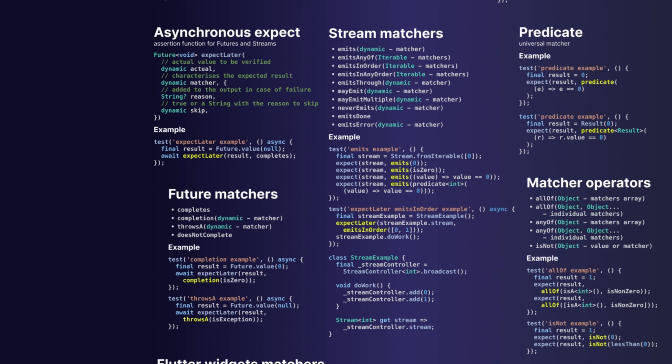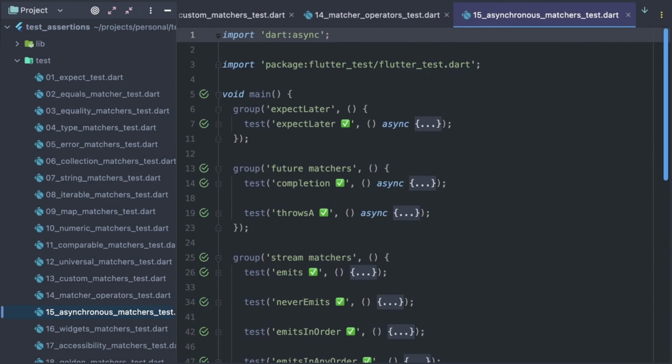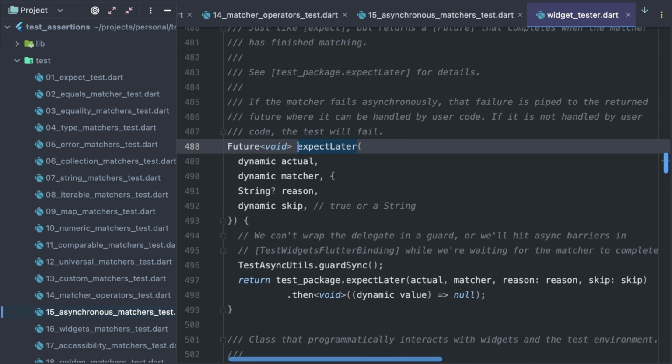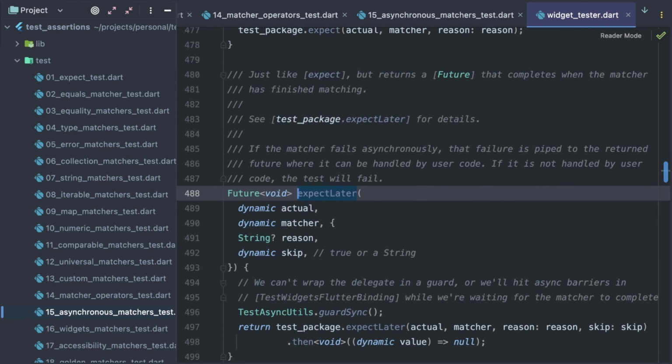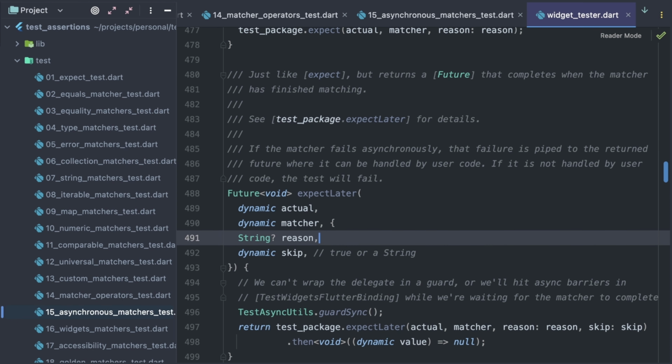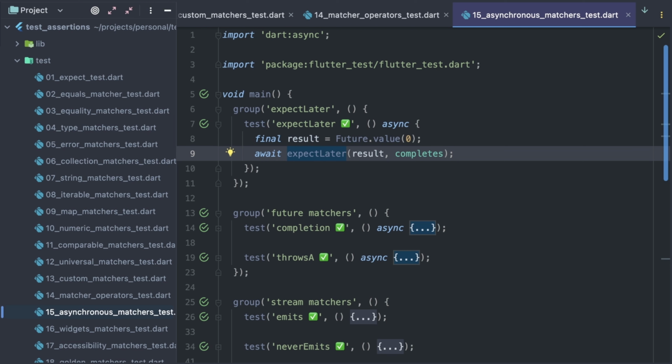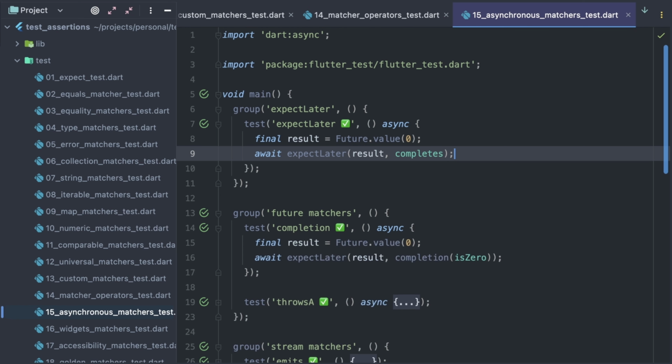We are moving on to some asynchronous stuff. Here is the test with an asynchronous expectLater function. Let's check its signature. It looks pretty familiar, doesn't it? The expectLater function is just like expect, but returns a future that completes when the matcher has finished matching. And it has all the same parameters as a regular expect. While expectLater can accept any matcher, it makes sense to pass children of the AsyncMatcher class, which does asynchronous computation. Now to future matchers.